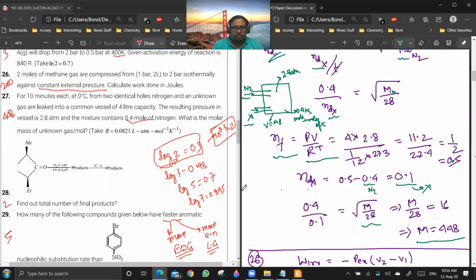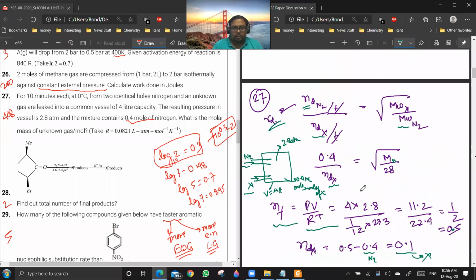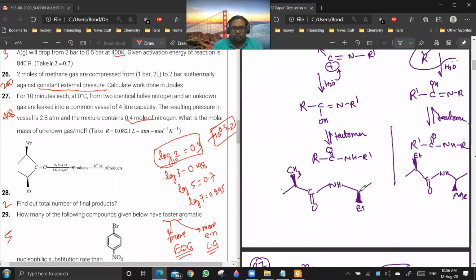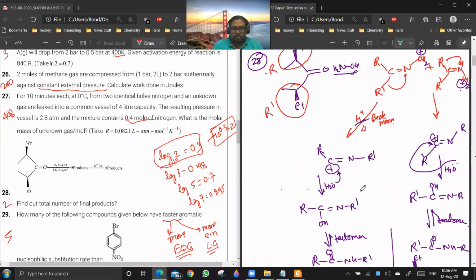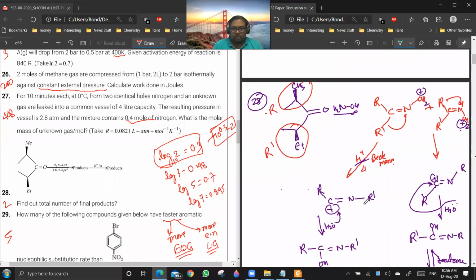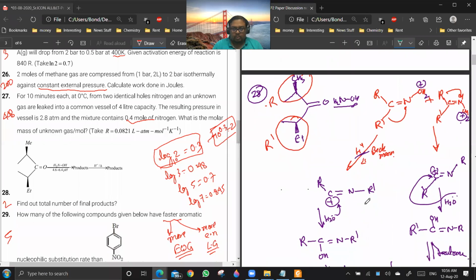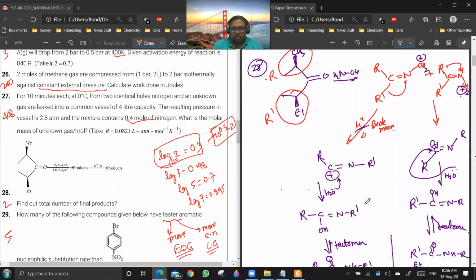So if that is clear, then question number 28, is it a doubt? You see, you can assume that this whole group is R and this group is R dash.